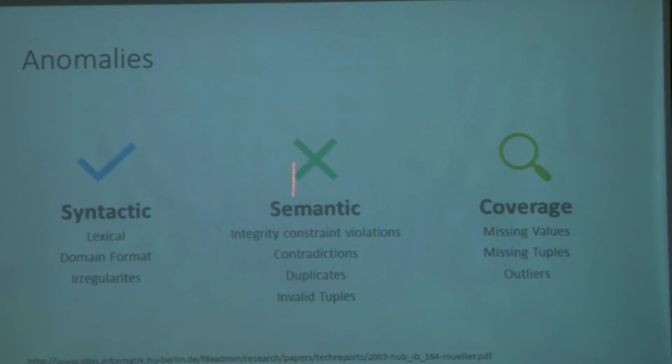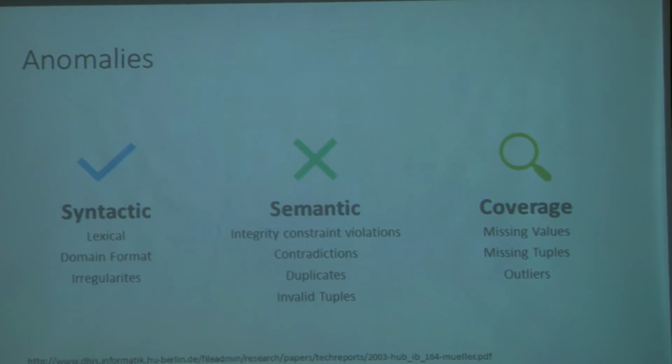Then semantic errors relate to meaning: contradictions, duplicates, invalid entries, and so on. Finally, coverage problems: missing values, missing rows, where you didn't collect data from somebody, and outliers.